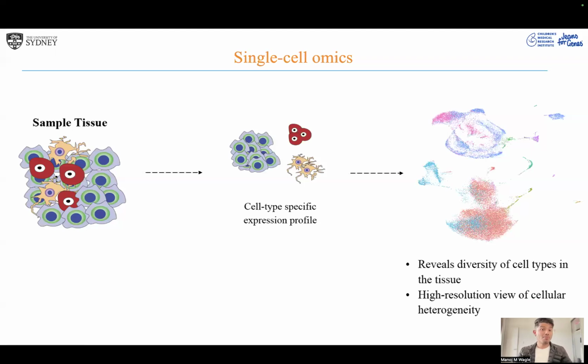As you might know, traditionally bulk sequencing has been used to understand tissue-level heterogeneity. However, the problem is it only captures the global or average expression profile across the tissue and fails to reveal cell-to-cell variability. That's where single-cell omics comes into the picture. Single-cell omics helps us understand the molecular variations occurring in each individual cell, thereby providing a high-resolution view of cellular heterogeneity. Even though single-cell omics is advantageous in this, analyzing single-cell omics data is not an easy task.